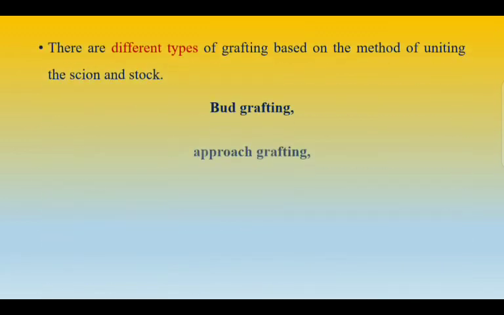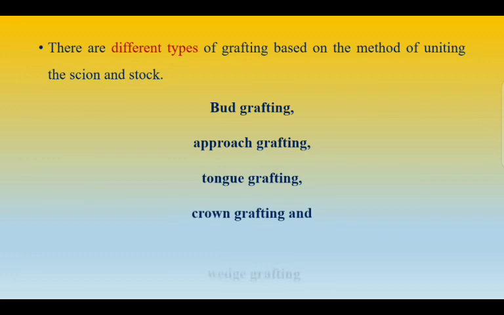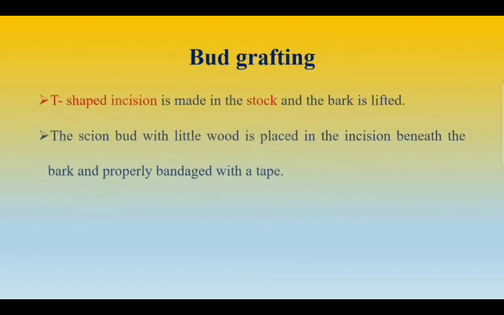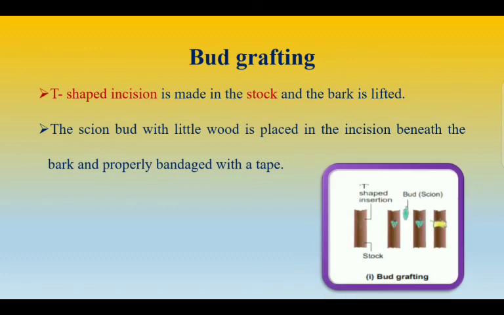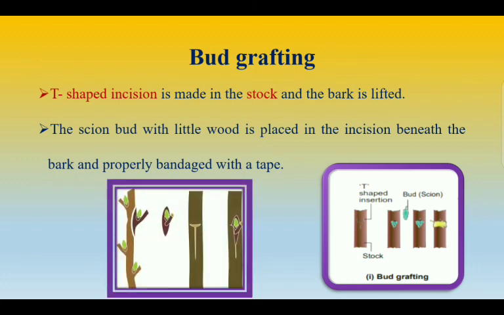So here there are different types of grafting based on the method of uniting the stock and scion. They are bud grafting, approach grafting, tongue grafting, crown grafting and wedge grafting. First we'll see about bud grafting. So in bud grafting, a T-shaped incision is made in the stock and the bark is lifted. Then the scion bud with a little wood is placed in the incision beneath the bark and properly bandaged with a tape. So here you can see the T-shaped incision.